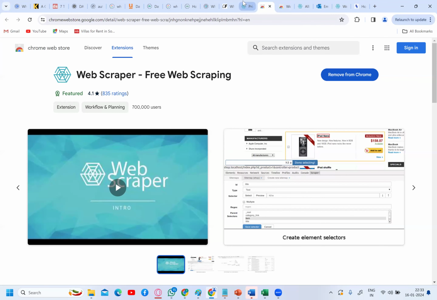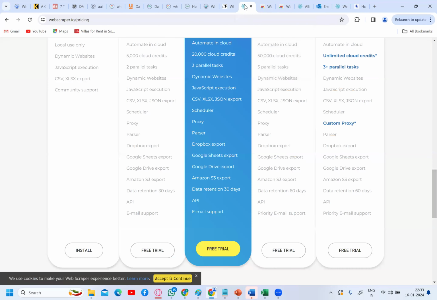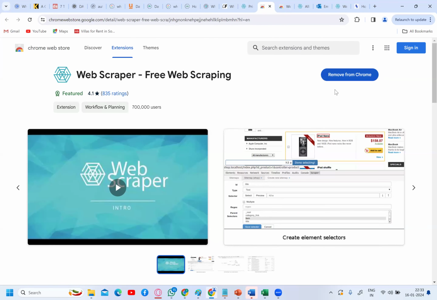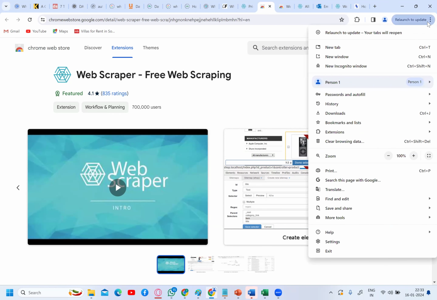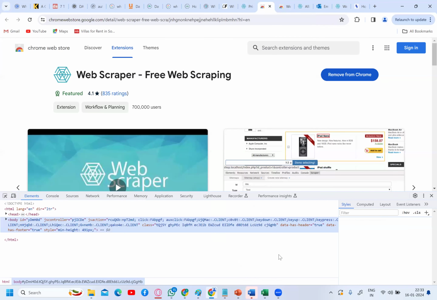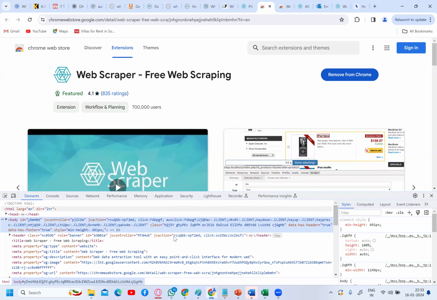So what I did now, I went to the website called webscraper.io. I went to the pricing and just installed. It got installed when I click installation, so it gets installed in the web browser. You can take any browser; I'm taking Google Chrome. Then you get into more tools, then click on developer tools. Obviously you'll get something like this below.